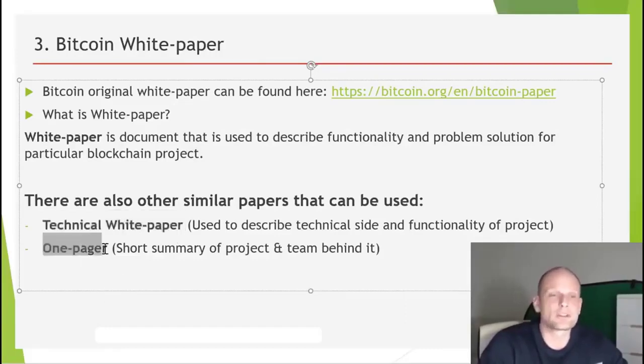And one pagers you can usually also find on different projects. We don't have a technical white paper or one pager with Bitcoin, but a one pager in cryptocurrency is a short summary of a project and the team behind it. So pretty much it includes in short, on one page or in 2 pages in some cases, a short description about a project you are looking at.